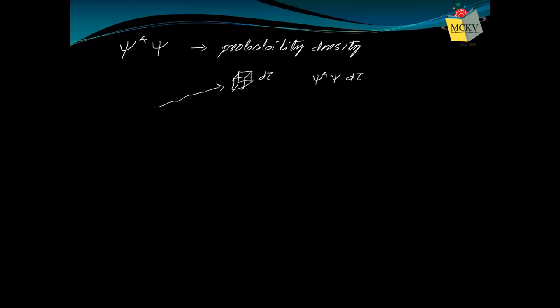If we assume the particle is moving along a particular direction, suppose along the y direction only, then if we consider a small length dy, psi star psi dy is the probability of finding that particle within this small length dy. So these quantities represent probability. Therefore, if I divide by volume or length or area, we get the probability density, psi star psi. Let us understand it with a numerical problem.